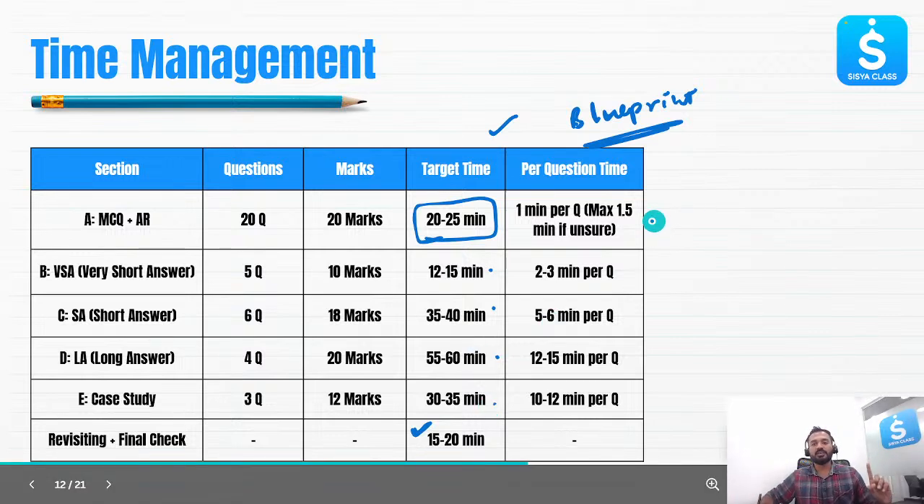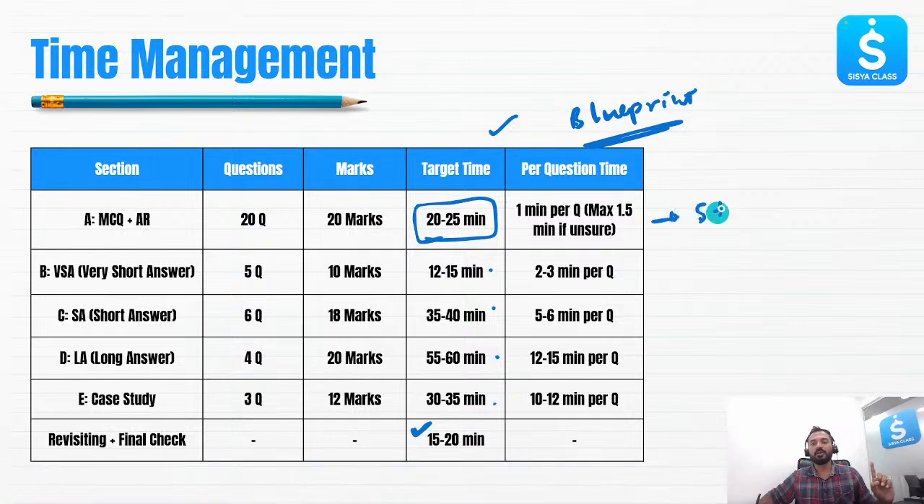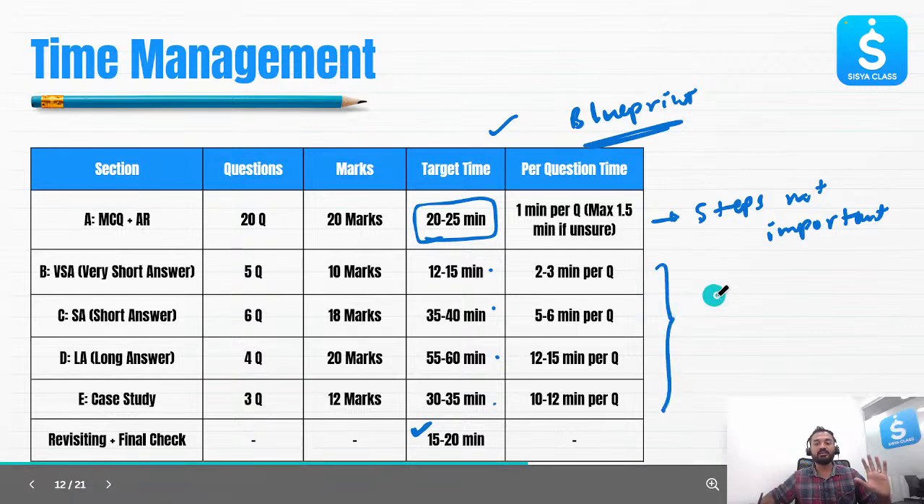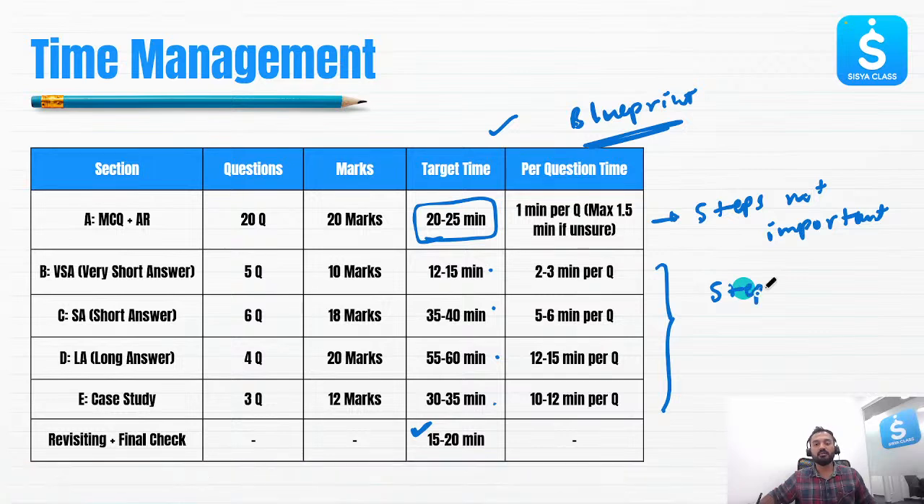In the first section, steps are not important. Steps not important in the first section. However, in section B, section C, if you are writing steps, okay. But in section B, C, D, and E, steps are mandatory. Steps are important in section B, C, D, and E.